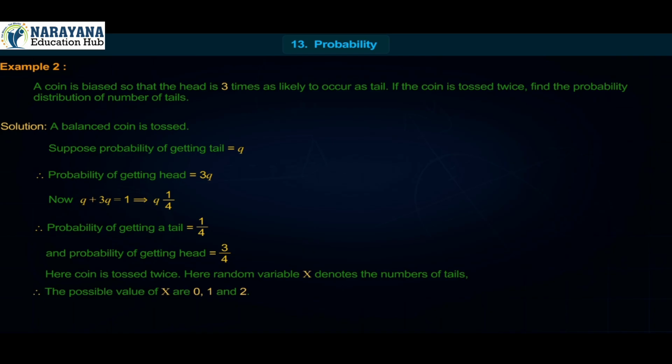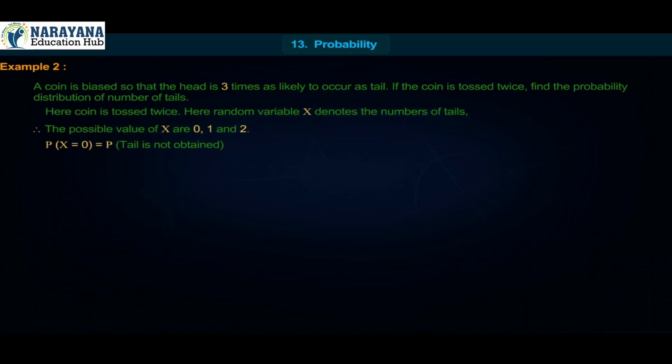Here, random variable x denotes the number of tails. Therefore, the possible values of x are 0, 1 and 2. P of x is equal to 0 is equal to P of tail is not obtained is equal to P of HH is equal to 3 upon 4 into 3 upon 4 is equal to 9 upon 16.